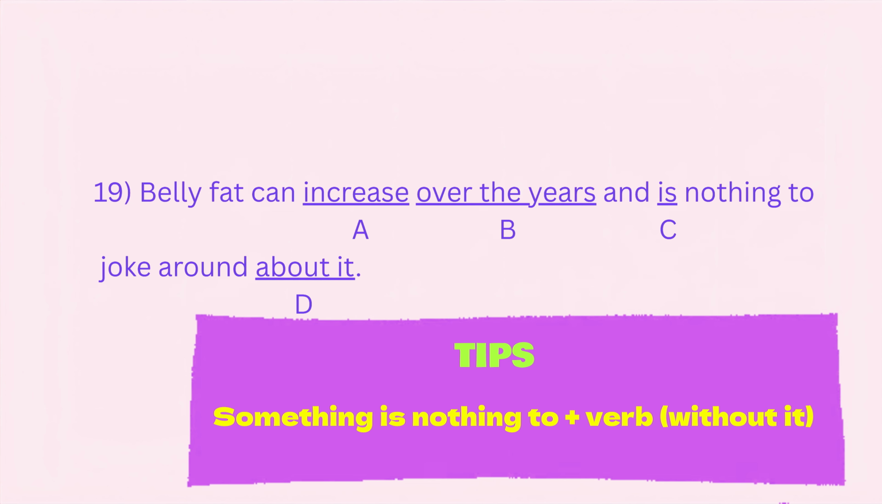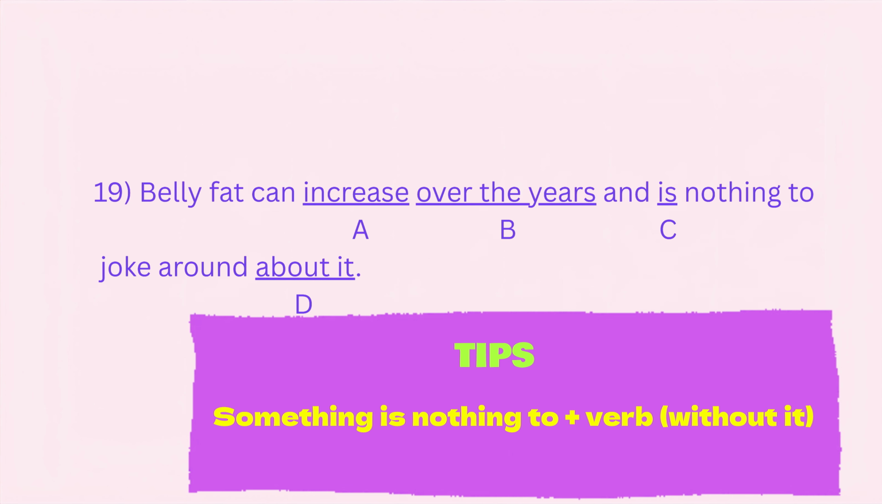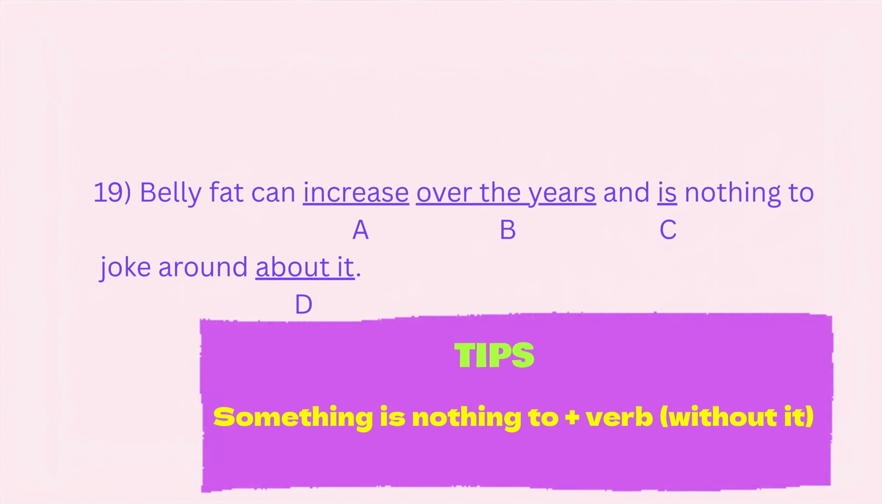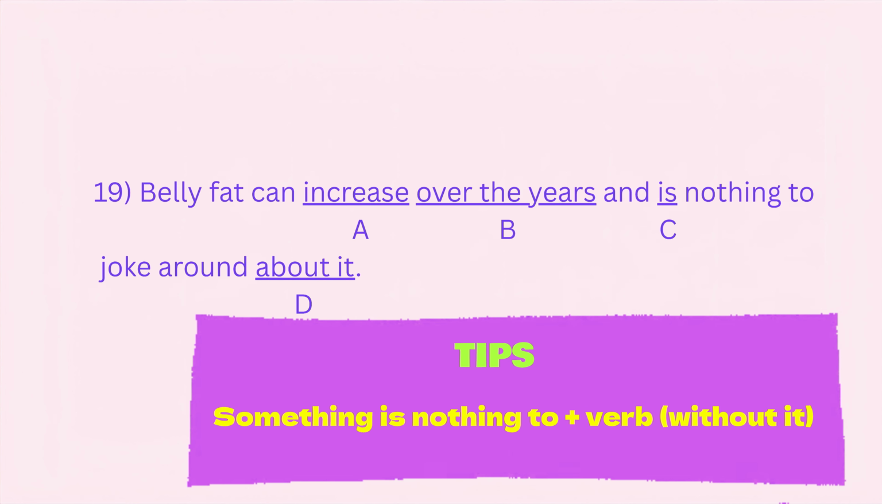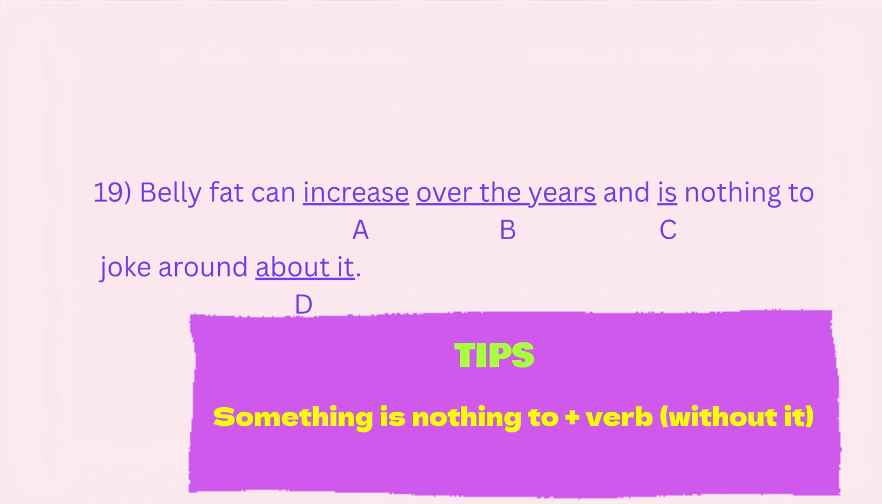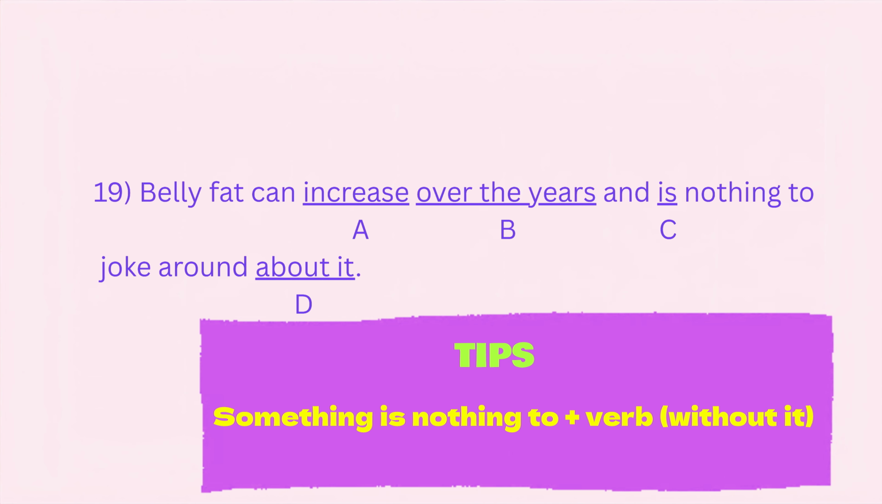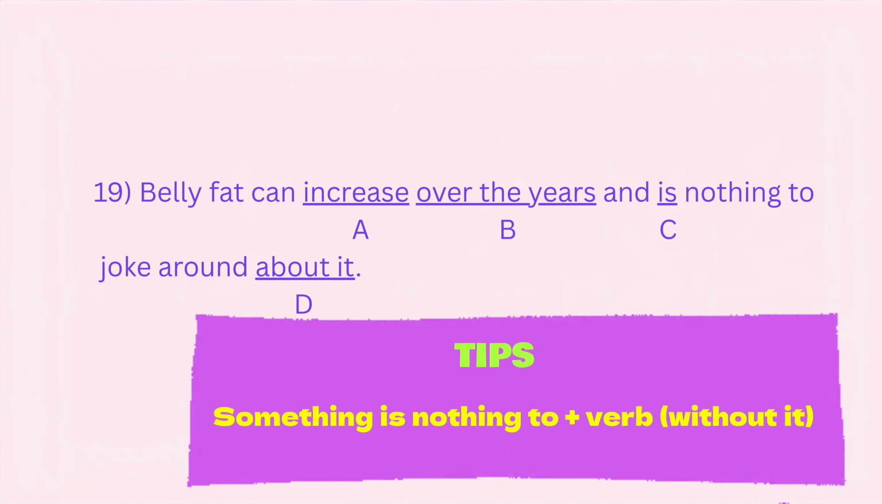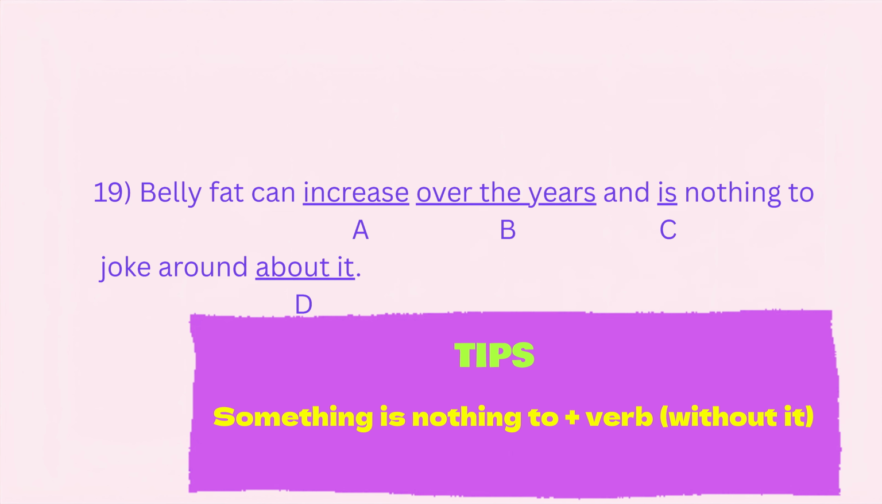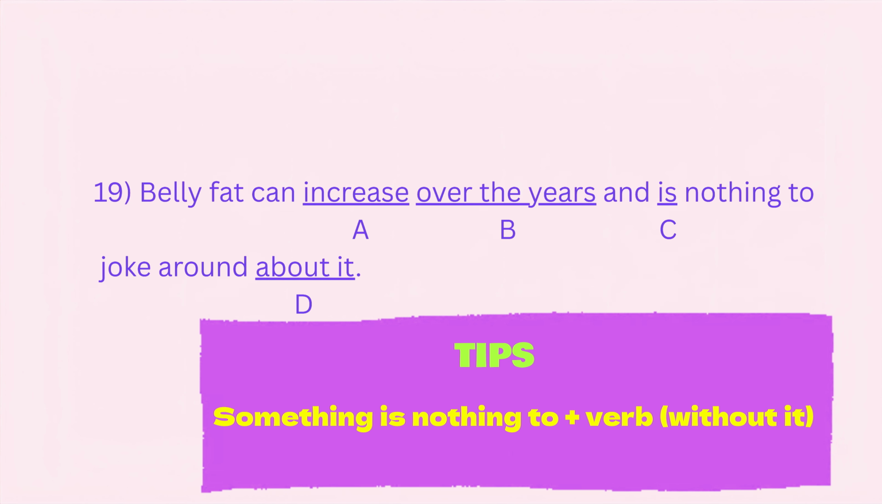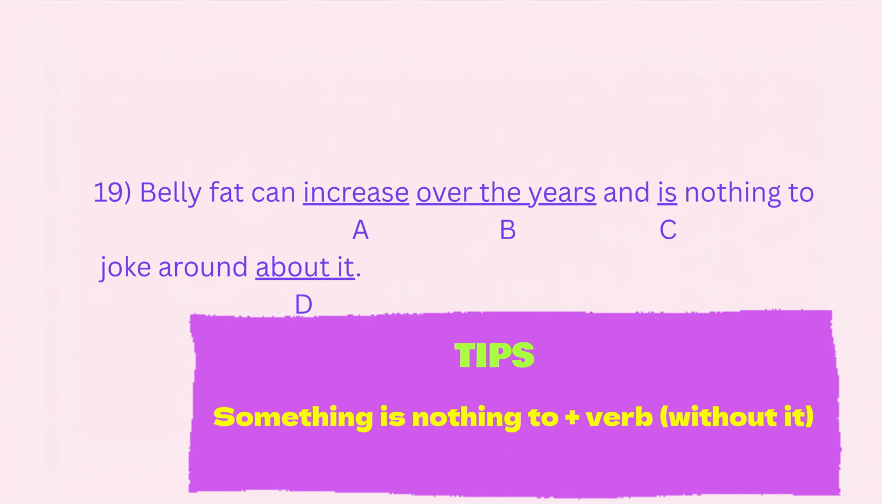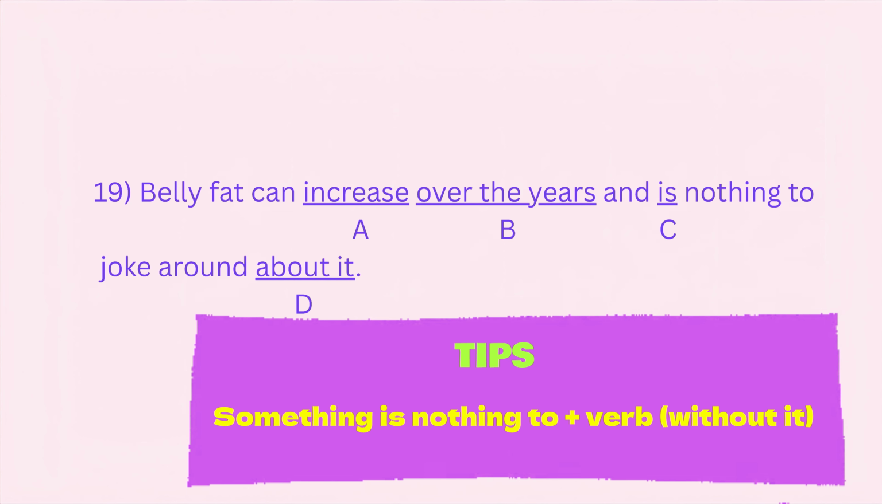Now, part B, over the years. This phrase adds a time frame. It's natural, it's common, and it's correct. We often use over the years to show gradual change, like over the years habits form or over the years traditions evolve. No error in part B. Next up, part C. Is. Now, this part sets up the second idea. Is nothing to joke around about. And yes, is the right verb here. We're describing belly fat as something serious, not funny. So is fits the tone and the grammar. No error in part C.